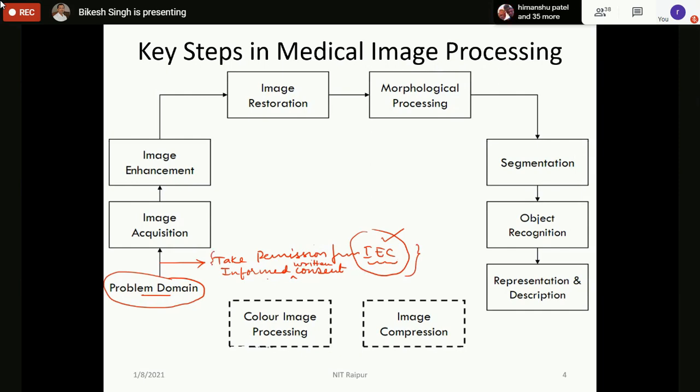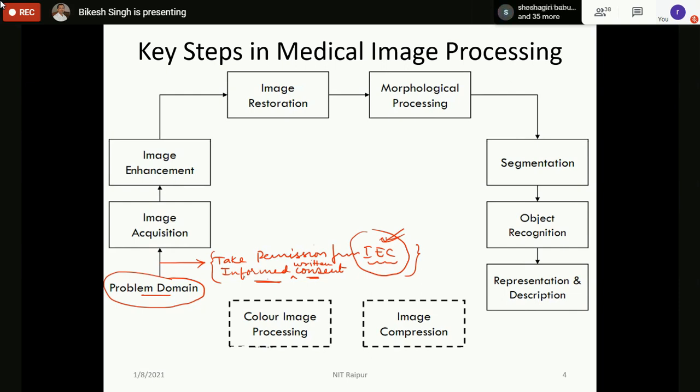If you're working on retrospective data, means the data which is already stored in hospitals and you cannot get the participants for taking the consent, in that case IEC can waive off this informed consent, because obviously the persons will not be available. But in all the prospective studies, prospective means the data is not available and you will collect it, both these things are compulsory.